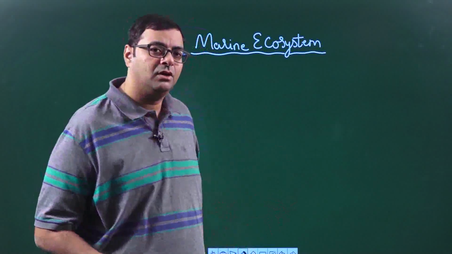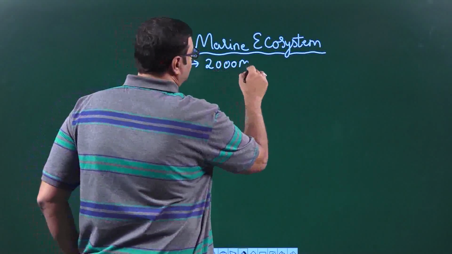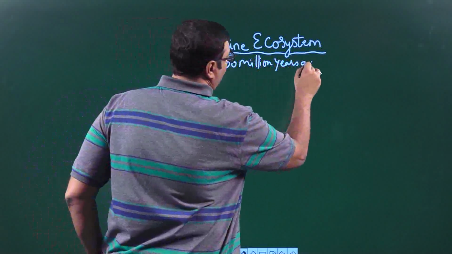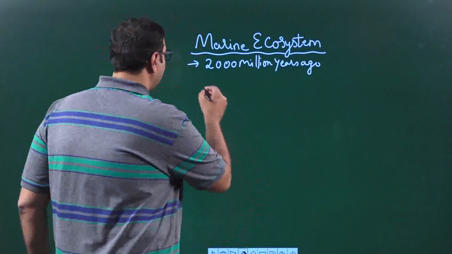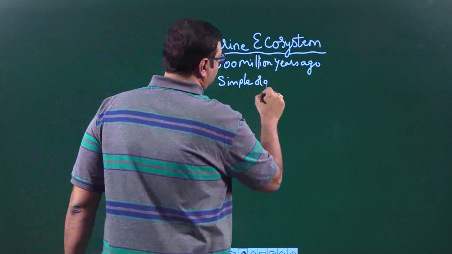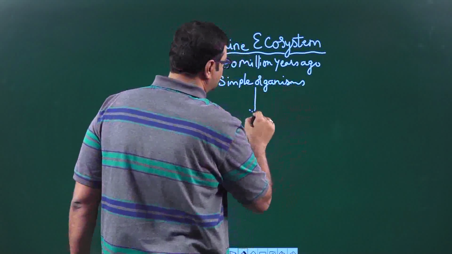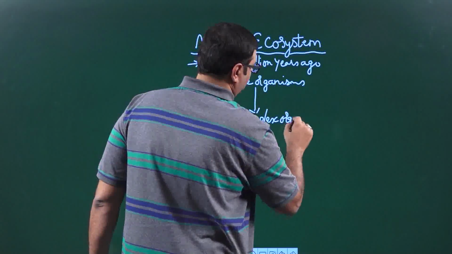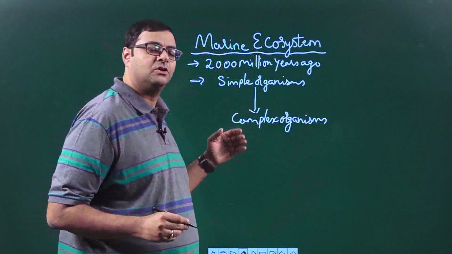So the evolution of organisms started mostly from 2000 million years ago, where from simple organisms, complex organisms started coming out. So from simple organisms, complex organisms also started evolving.